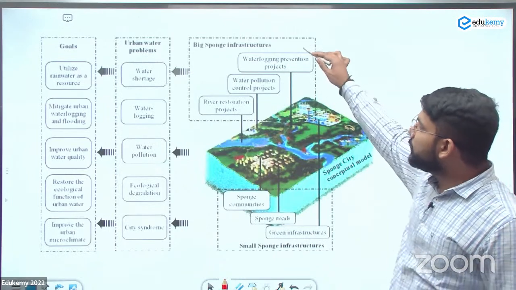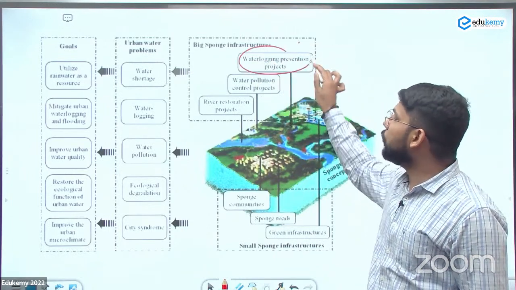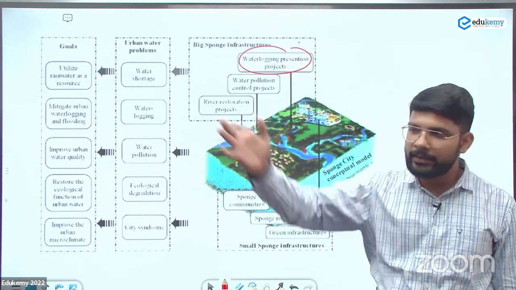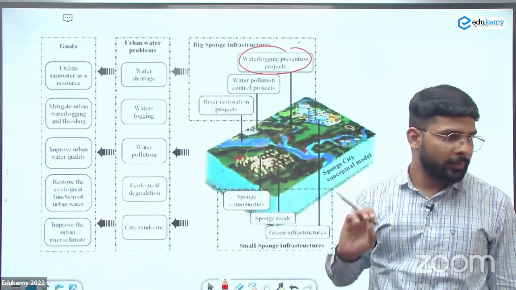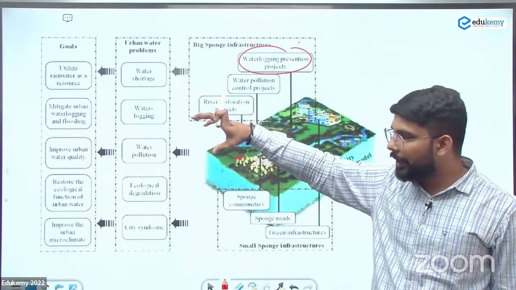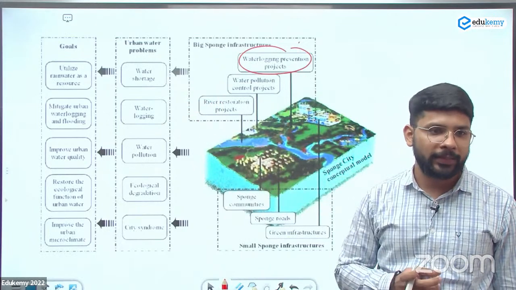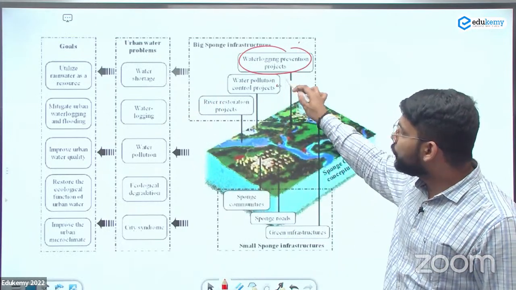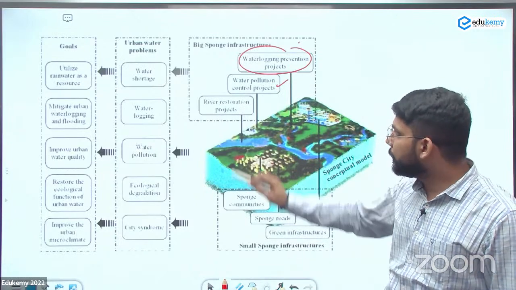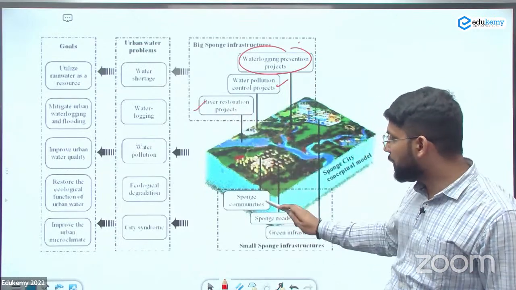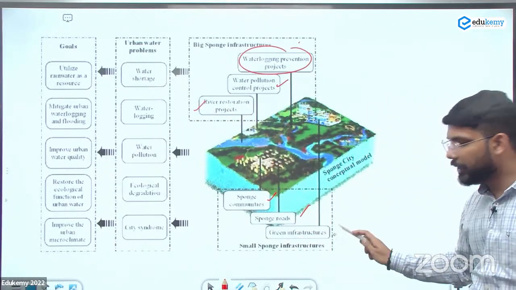So in the big sponge infrastructure, we are focusing on the waterlogging prevention projects. Like in some of the cases, Rajendra Nagar में road तो पूरा पानी से ही भर जाता है. तो इस केस में they are making the road that kind it will absorb the water directly. Water pollution control projects to control the water pollution. River restoration, sponge community, sponge roads, green infrastructure.